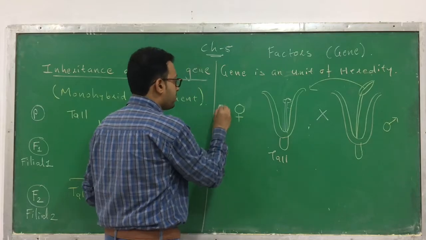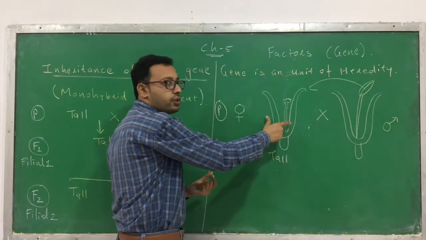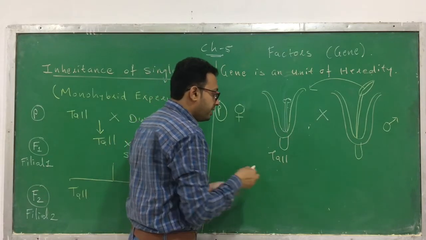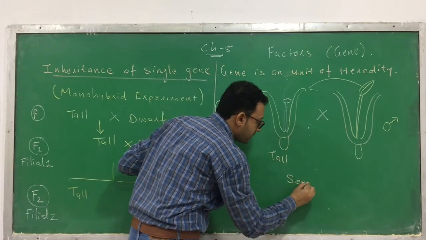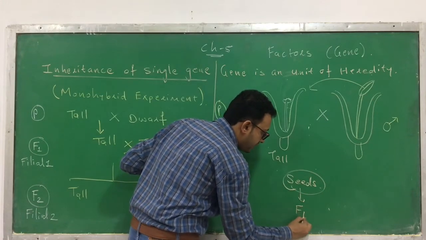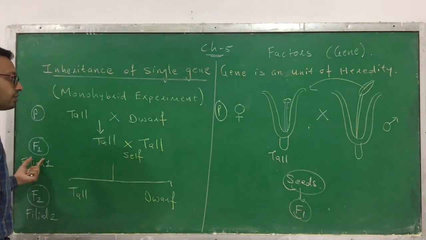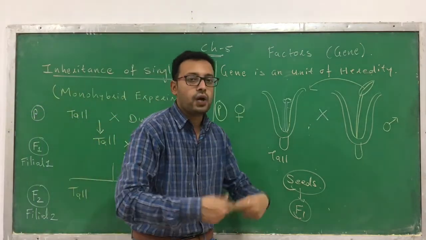So this is the parent generation. When the pollen grains are transferred over here, he obtained the seeds. And from these seeds, he obtained the F1 generation, that is, the filial generation. So this is the procedure of how he did it.